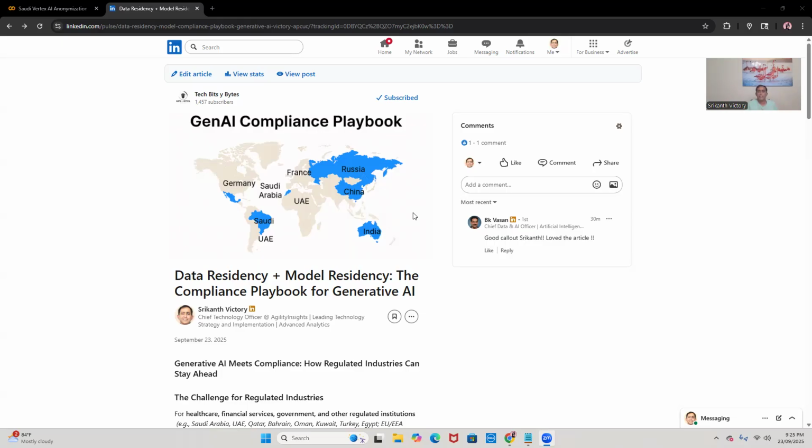It could be Russia or any other country that doesn't have a presence, so we rely on another region for inference. In that case, we use a secure channel with zero data retention, meaning no prompts, inputs, and outputs are stored within the cloud provider or any other region. That's very important, zero data retention.